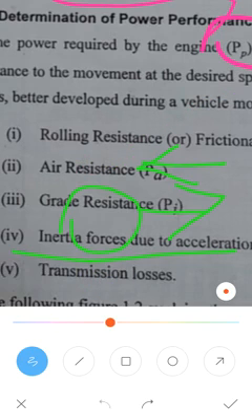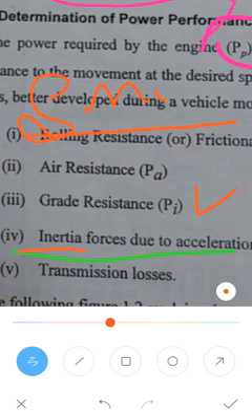Next is the grade resistance. Where the surface of the road is very smooth, the movement of the vehicle will be smooth. Where the surface is very rough, in such cases there will be resistance on the road, that is the grade resistance.